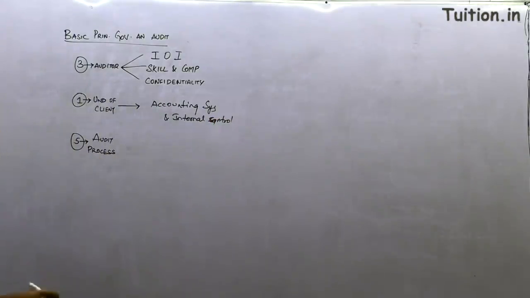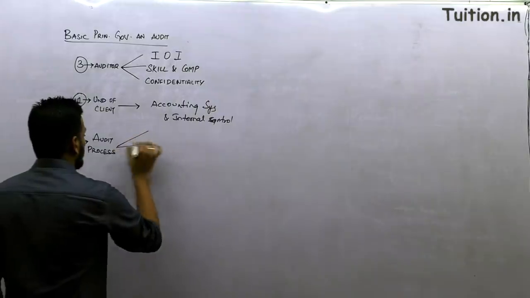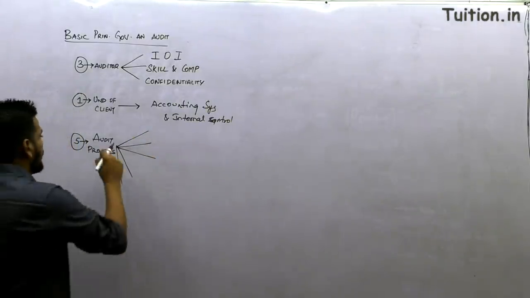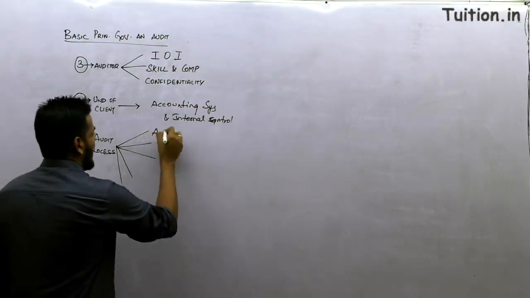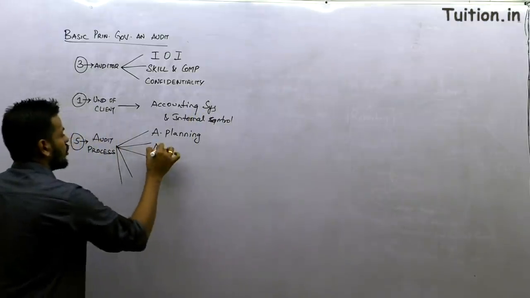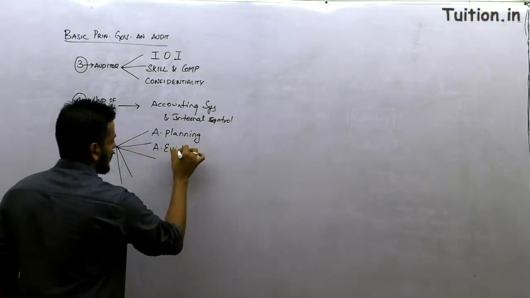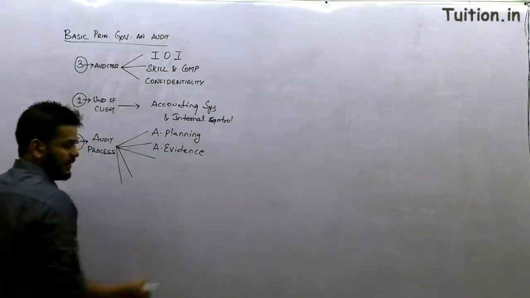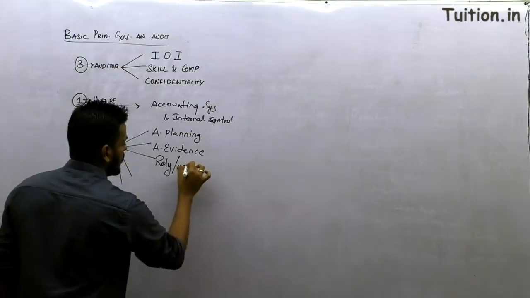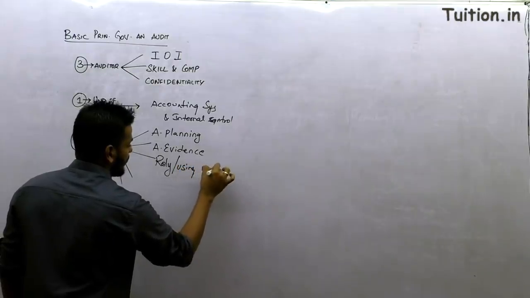Then the 5 steps, of course, I hope you know what the 5 steps are in talking about audit. We will be doing these 5 steps, which are nothing but audit planning, collection of audit evidences, relying on or using work of others.